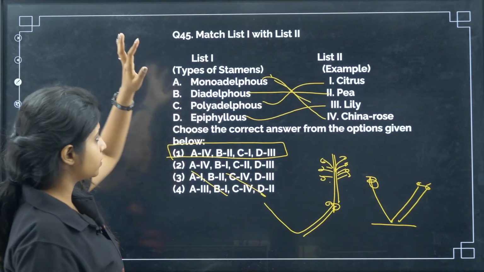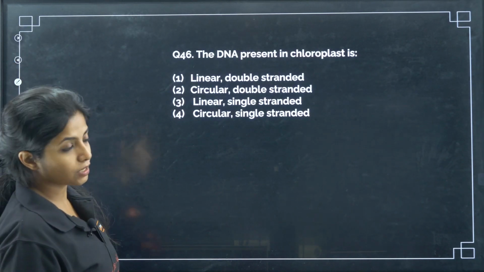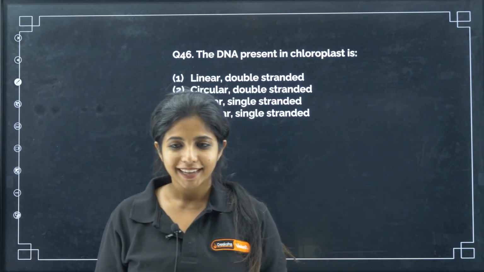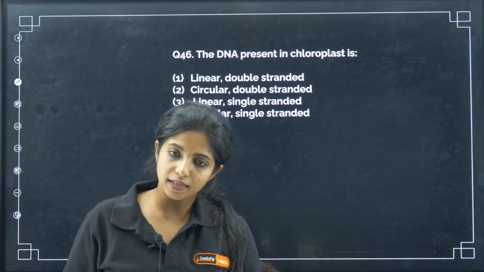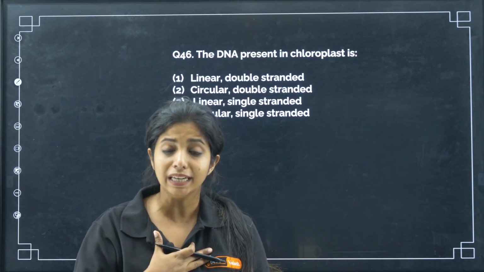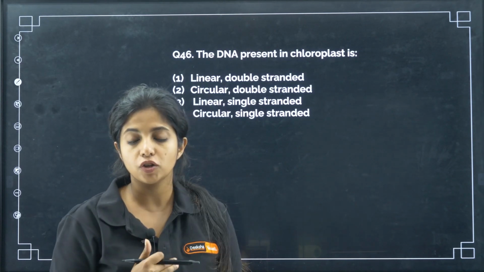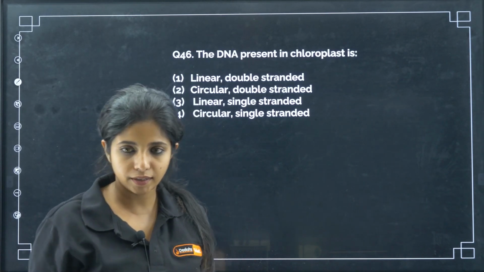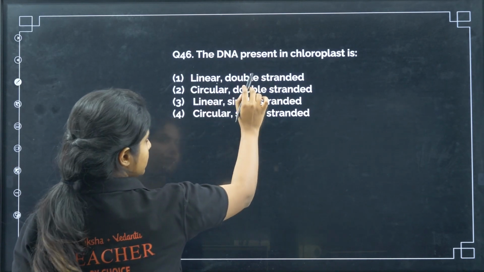Citrus always has polyadelphous. Now, the DNA present in chloroplast is, so I hope you know that DNA is present in chloroplast as well as mitochondria. So what is the type of DNA that we have usually in our normal nucleus? It is linear. But in our mitochondria or in plant chloroplast, my dear children, you have circular DNA, and they are double stranded. Always remember. So DNA present in chloroplast is linear double stranded?